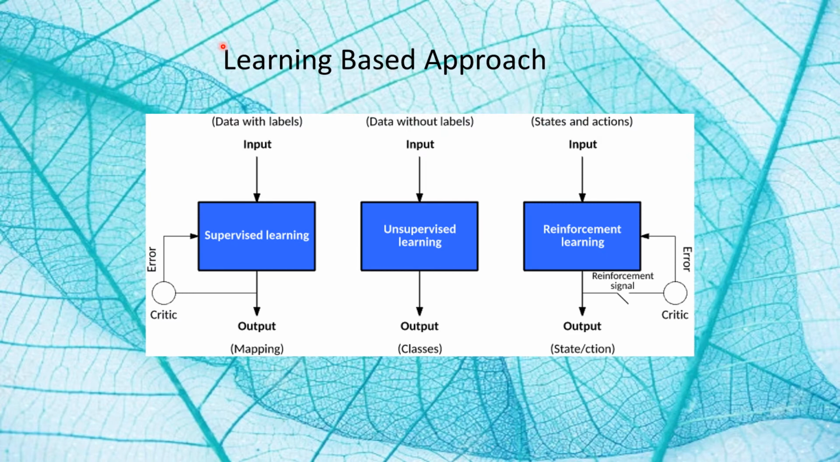Learning based approach is again divided into three types: supervised learning, unsupervised learning and reinforcement learning. Supervised learning is nothing but when we learn something through instructions, that is called supervised learning. And unsupervised learning is nothing but when we learn by observation, that is called unsupervised learning. Reinforcement learning is nothing but when we learn something from the mistakes, that is called reinforcement learning.